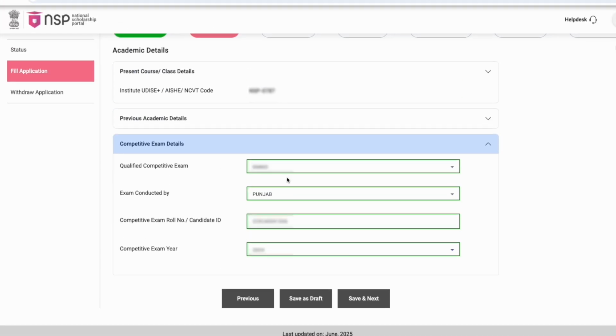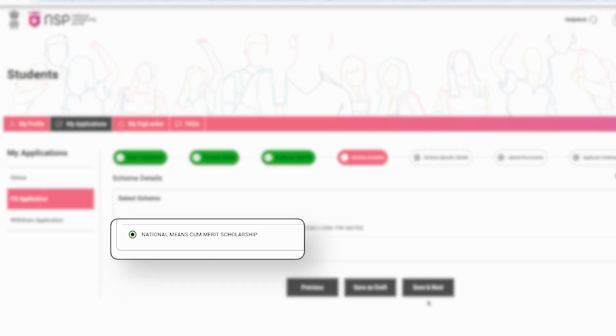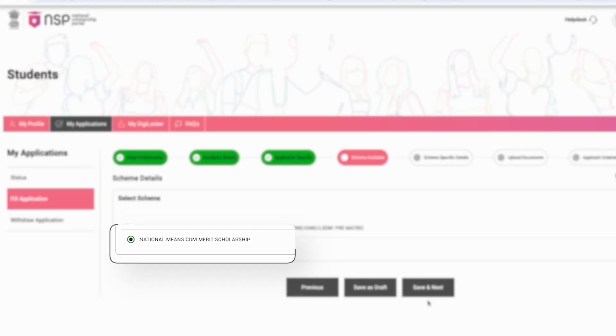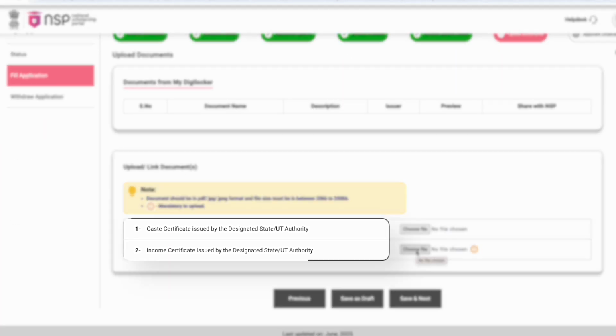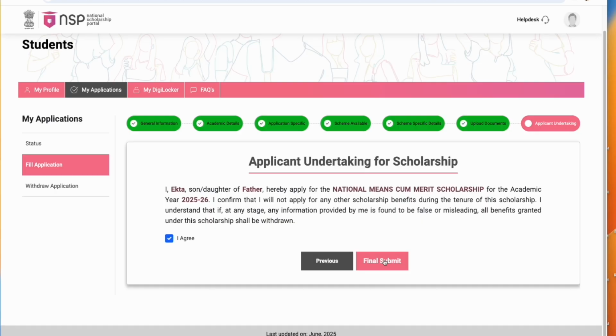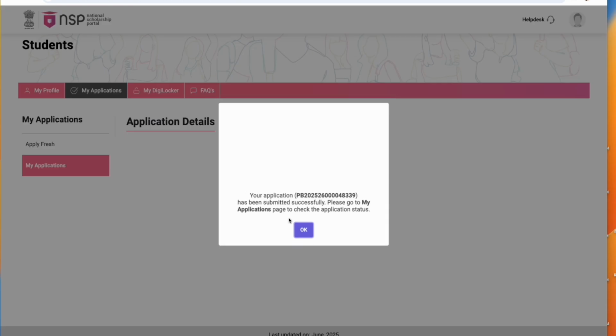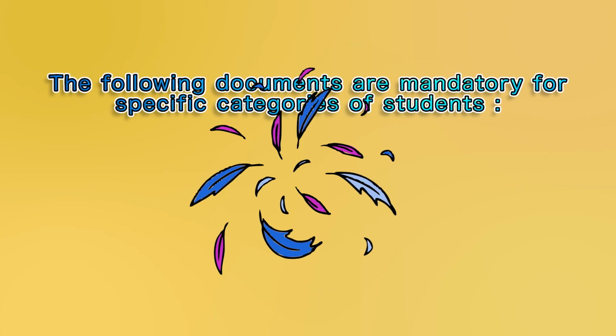Then, provide your educational details. Next, under Application Specific Details, select the National Means cum Merit Scholarship and submit. Finally, upload the required documents and submit the application form. After this, you will receive your application ID.